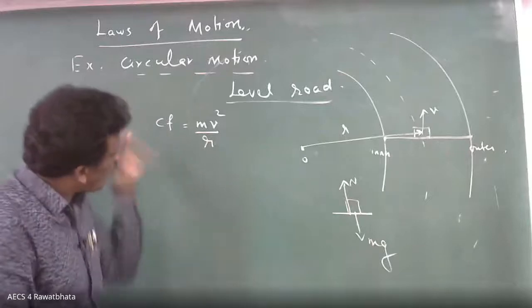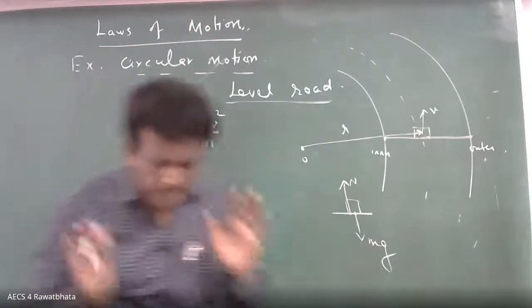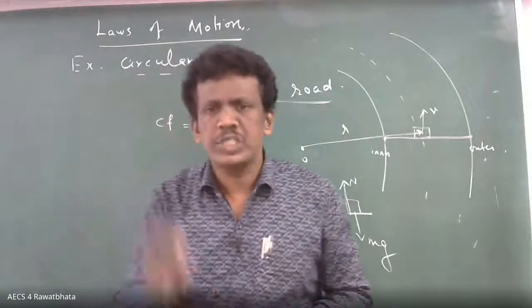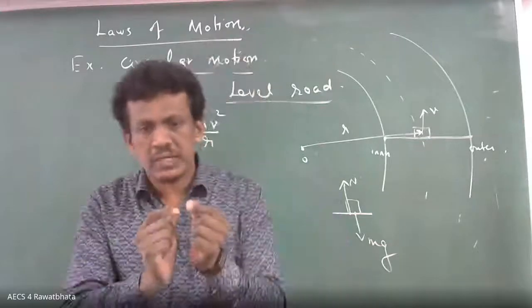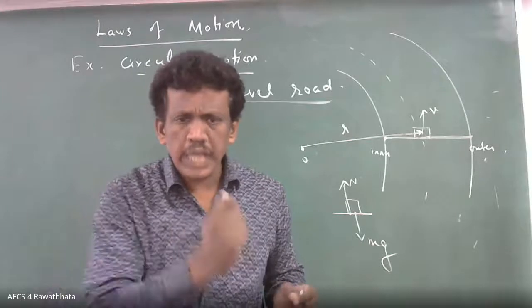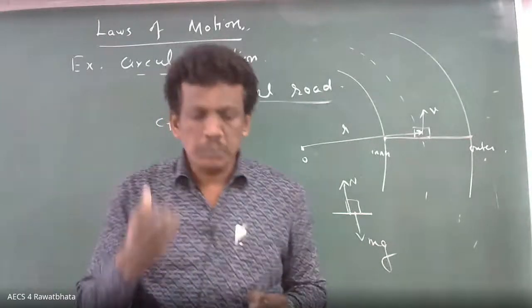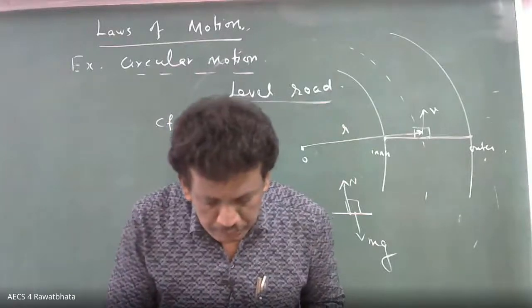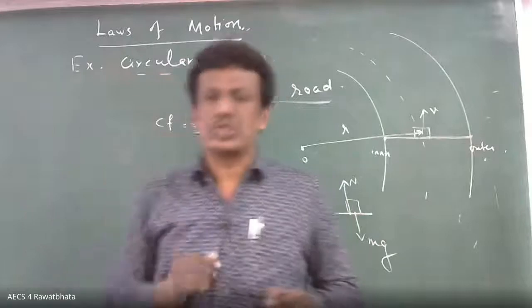Which one provides this centripetal force? Centripetal force is not a new force, it is an already existing one. Suppose an electron revolves around the nucleus. Which one provides centripetal force? There must be a force, name the force: the force of attraction of the nucleus, the electrostatic force.